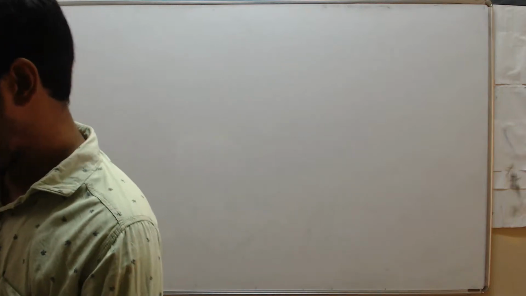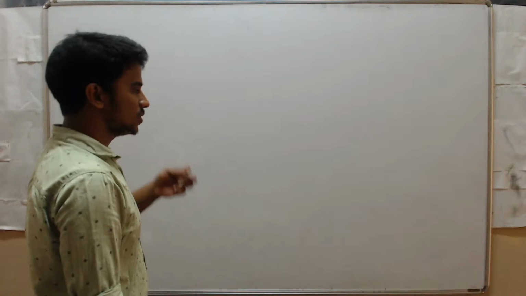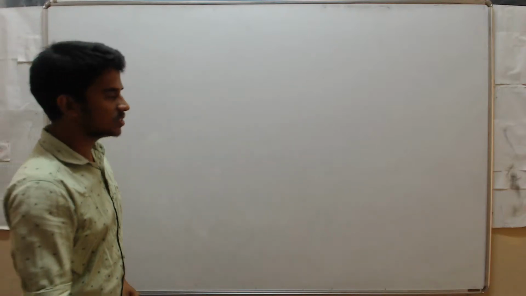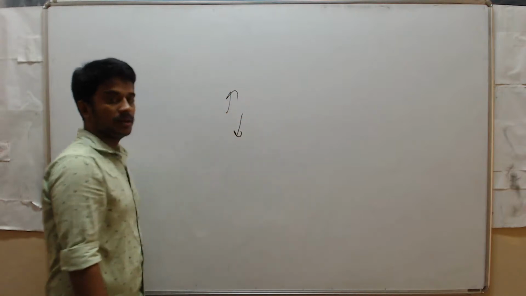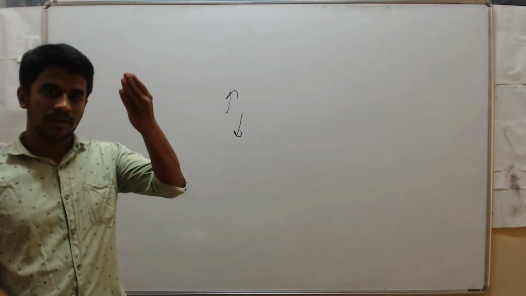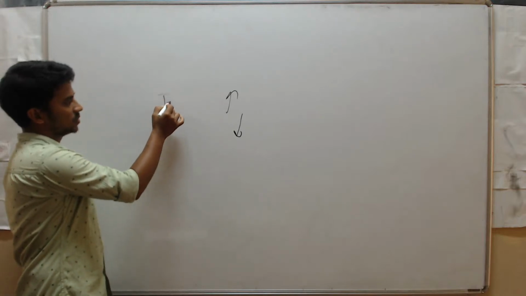Now, in waves there are two types: longitudinal waves and transverse waves. In transverse waves, particles vibrate up and down. If the particles vibrate up and down, that is an example of transverse waves.